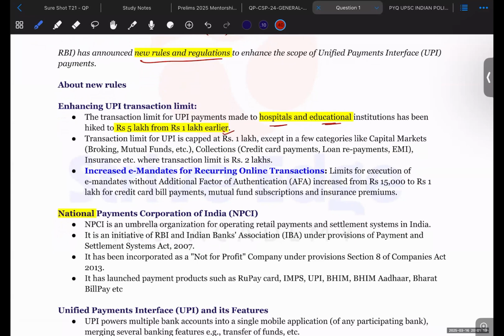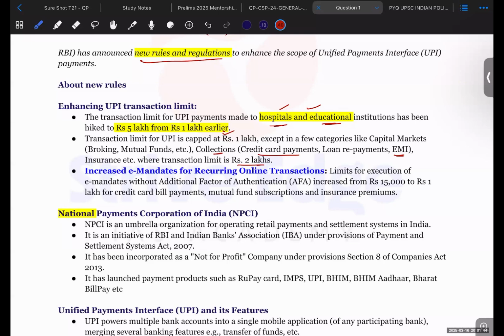Otherwise, the limit remains 1 lakh. If you are paying to a person or any institute other than hospitals and education institutes, then your limit will be 1 lakh. Only in these two sectors has the limit been increased to 5 lakh rupees. Now, you should also remember that for some collections like credit card payment or EMI, the limit is rupees 2 lakh.